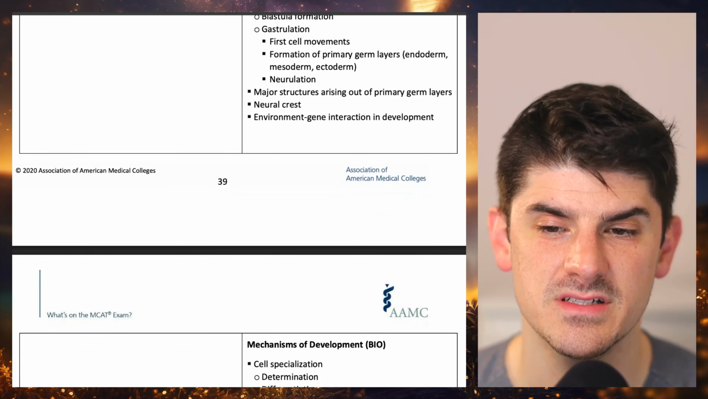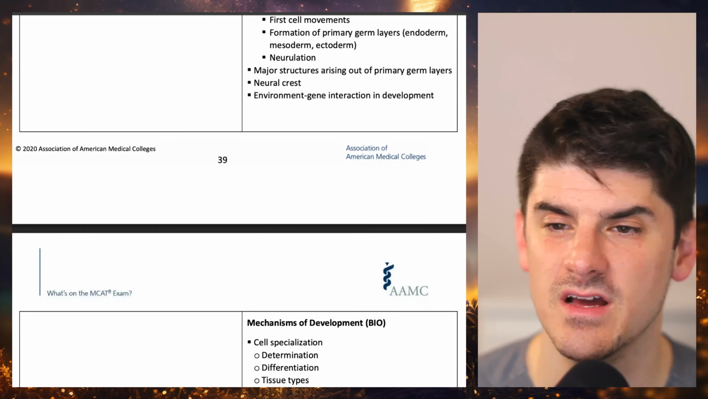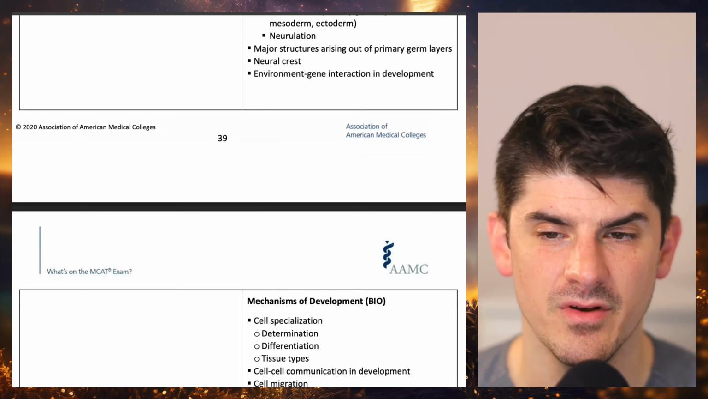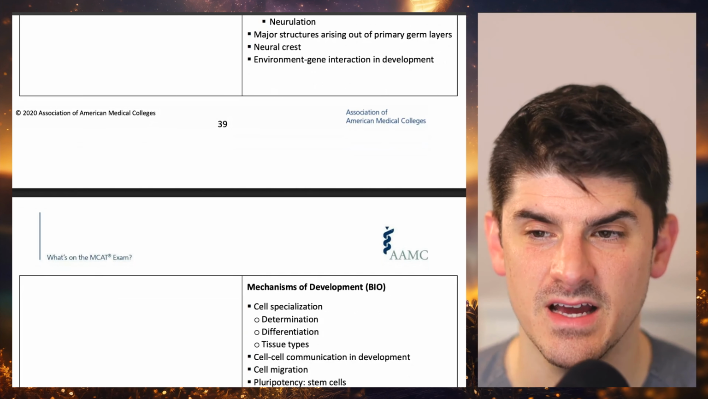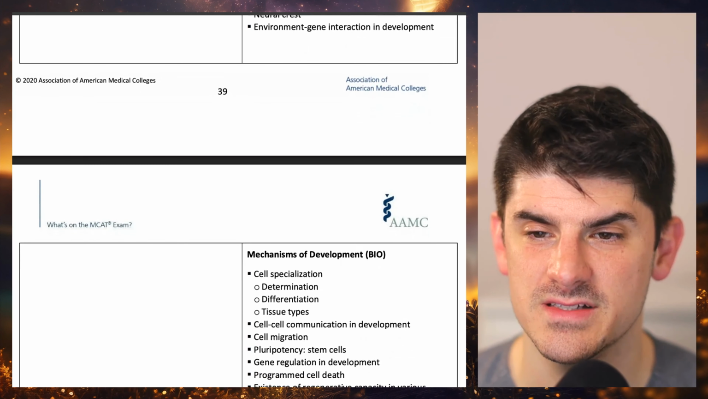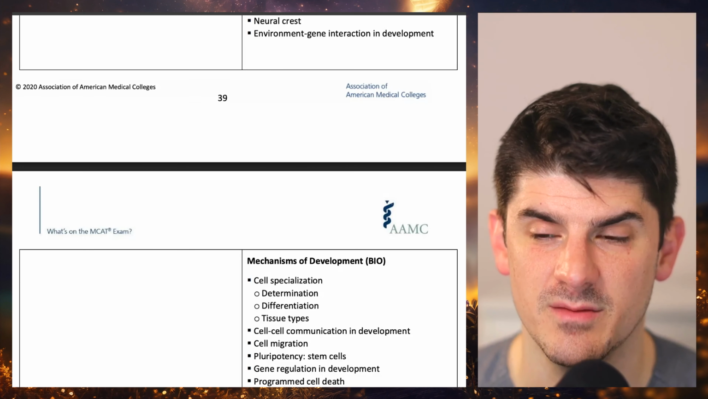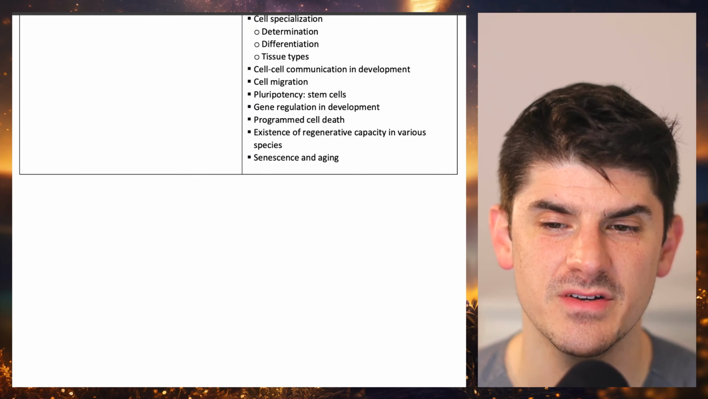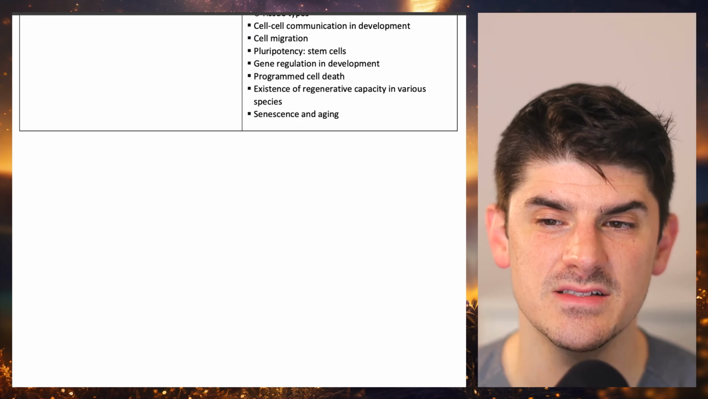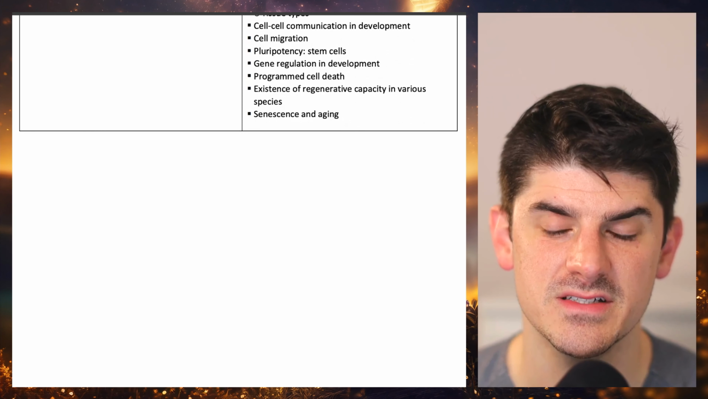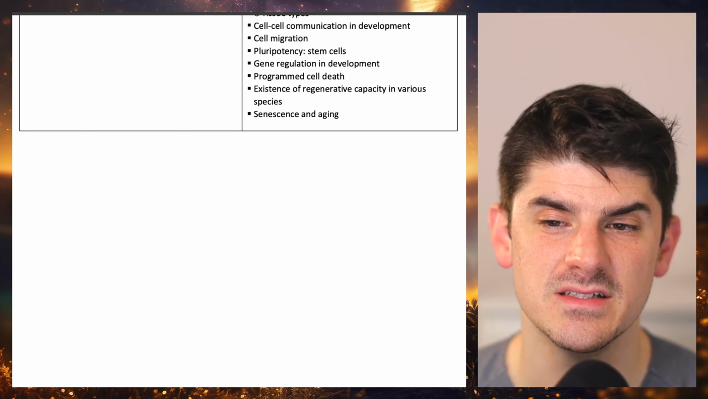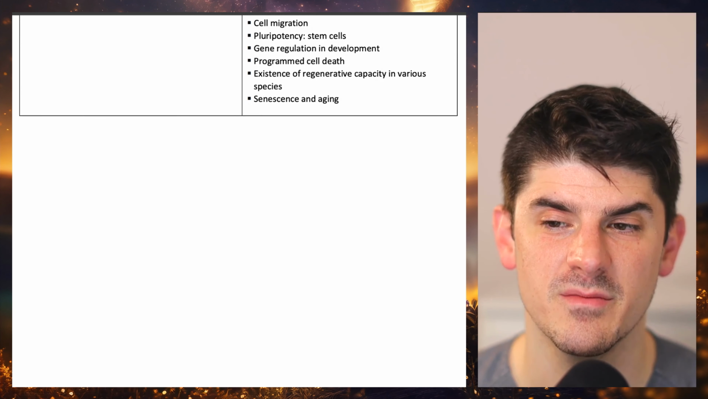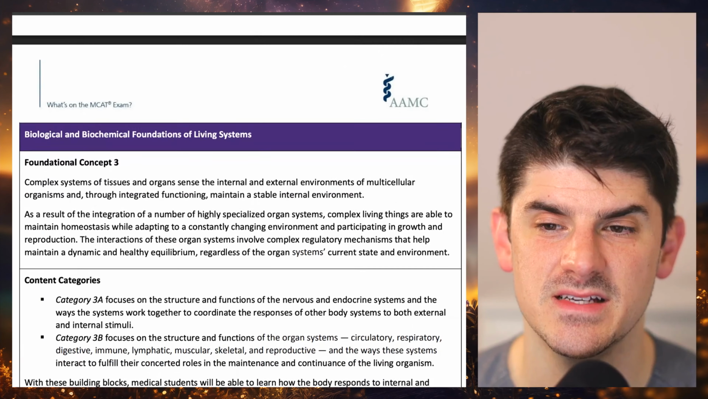cleavage, blastula formation, gastrulation, first cell movements, formation of primary germ layers: endoderm, mesoderm, ectoderm, neurulation, major structures arising out of primary germ layers, neural crest. Environment-gene interaction in development: mechanisms of development, cell specialization, determination, differentiation, tissue types, cell-cell communication in development, cell migration, pluripotency, stem cells, gene regulation in development, programmed cell death, existence of regenerative capacity in various species, senescence and aging.